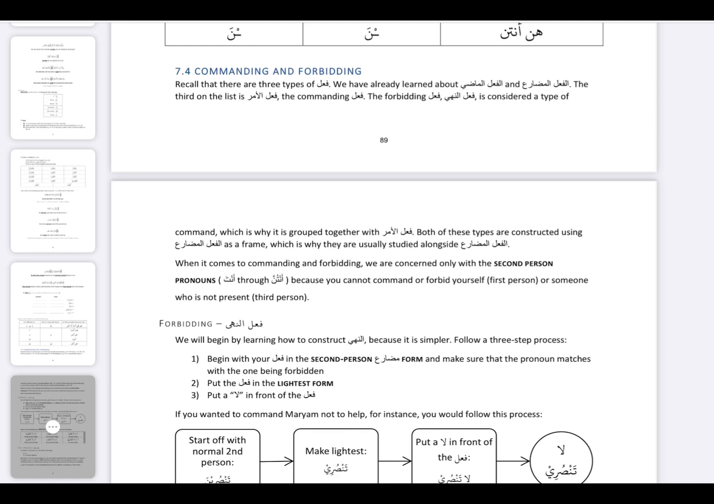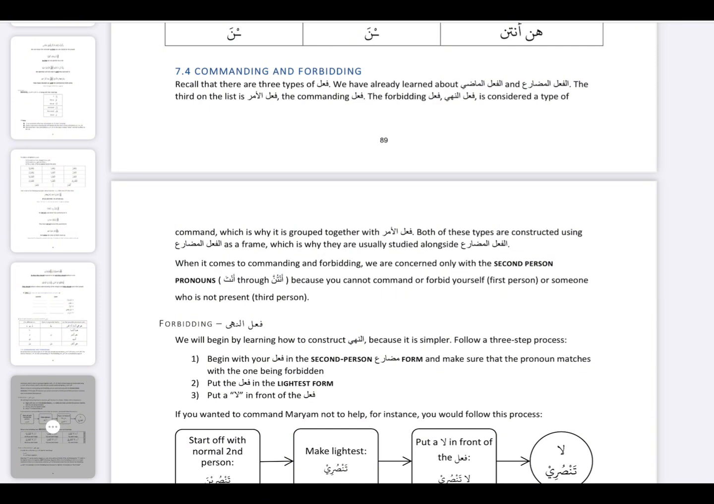Bismillahirrahmanirrahim. This is a revision session of commanding and forbidding. If you want to benefit most from this, please revise your fi'l mudari. The people who will benefit most from this session will be the ones who have already gone through fi'l mudari and already know some of Nahu, and they already know what commanding and forbidding is, because it is meant to be a revision session.